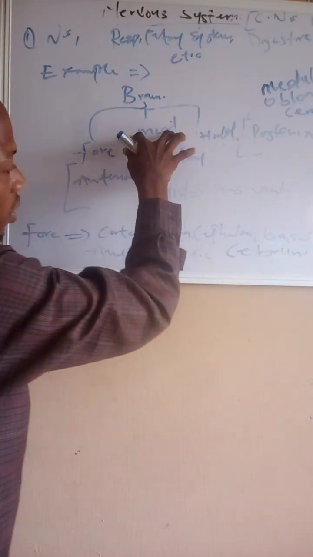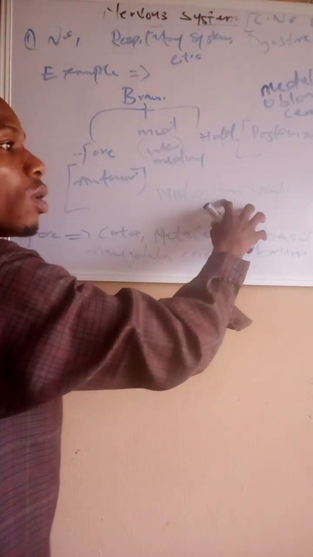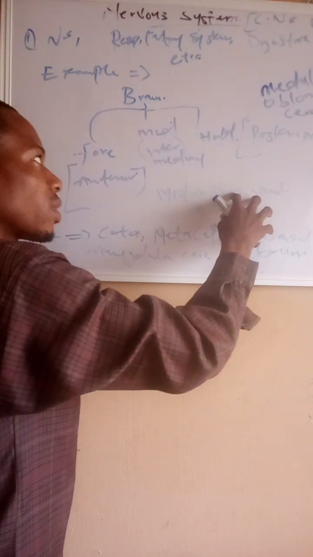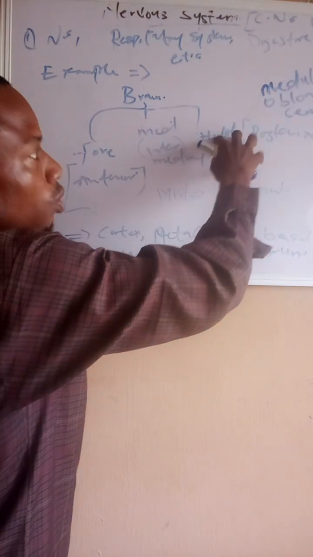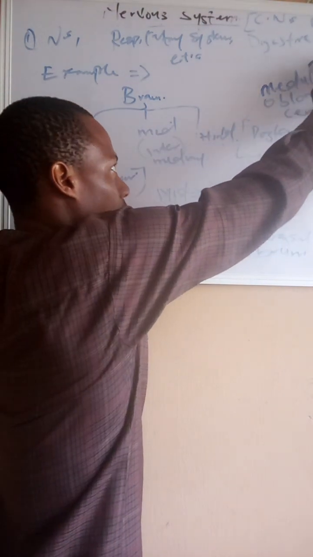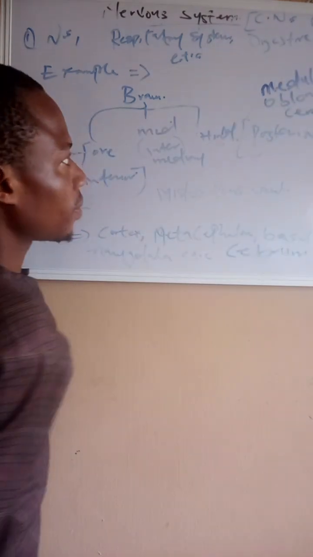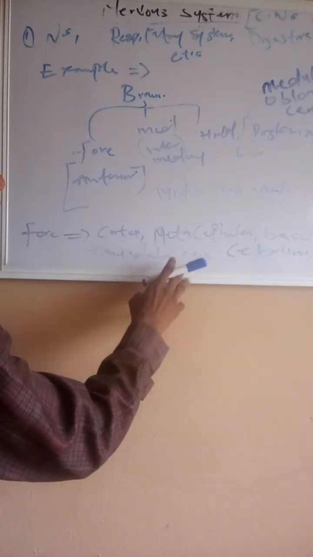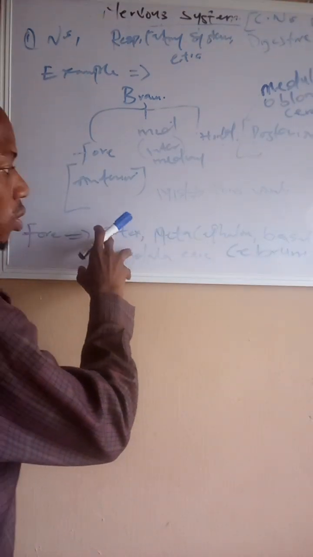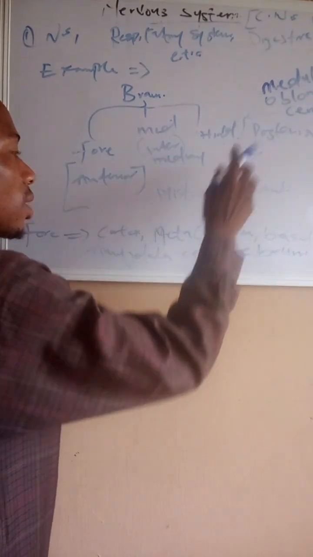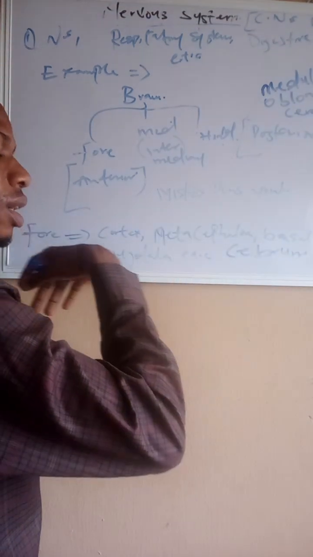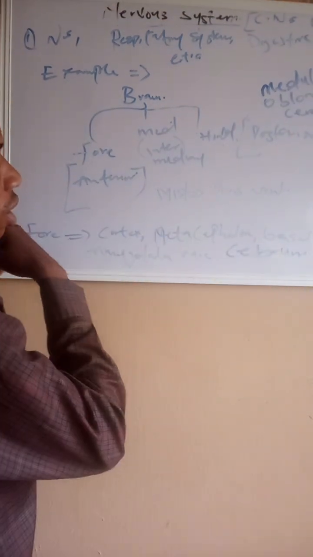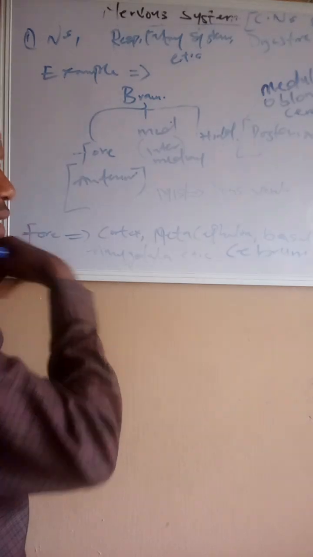Now we come to the midbrain. The midbrain is composed of the pons varolii. While the hindbrain is composed of the medulla oblongata and the cerebellum. And we discussed a little bit about the function of each. We said the cerebral cortex is basically for the reasoning faculty, thinking, and the likes.